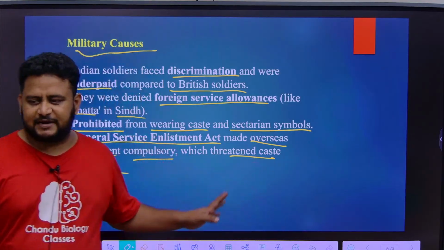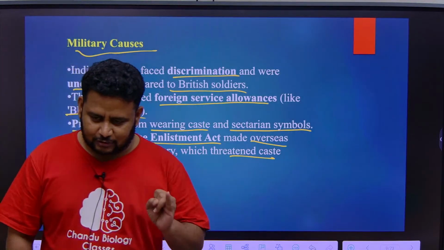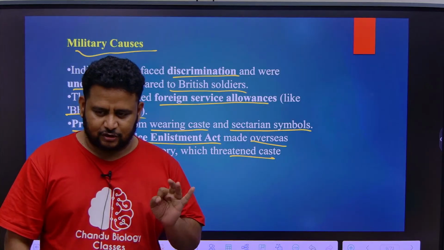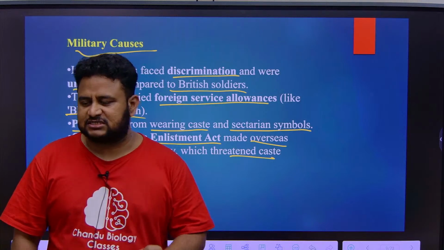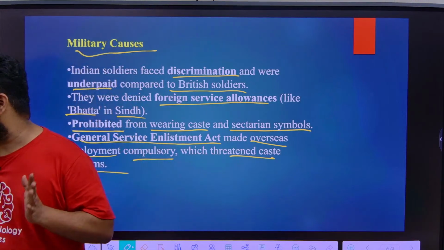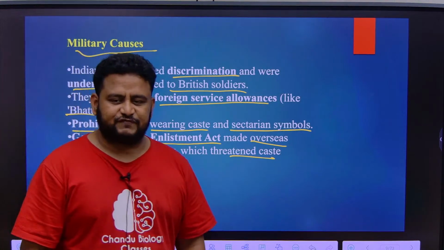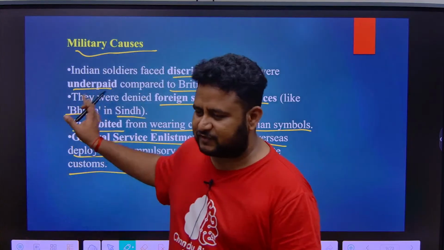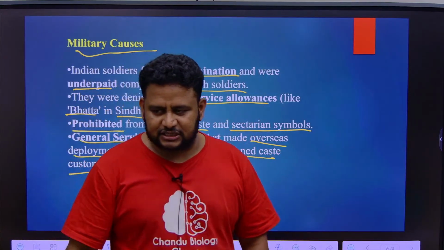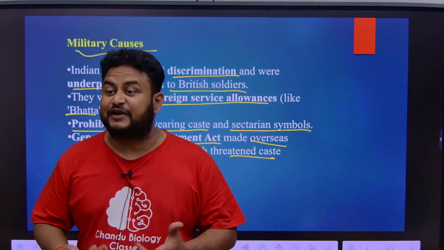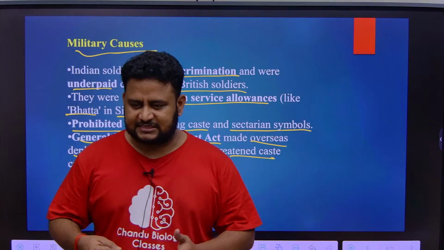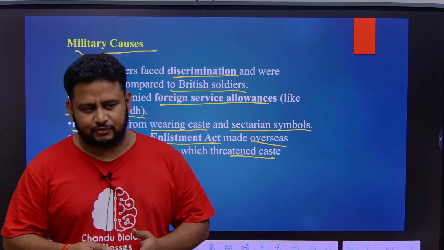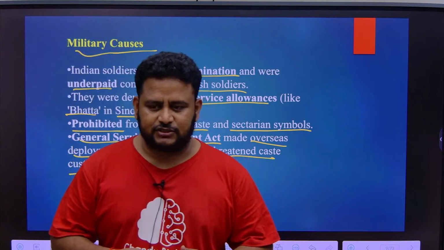So all these things were military causes. We learned the immediate cause, then political cause, economic cause, social and religious cause, and also military cause. These were all the causes that led to the 1857 revolt, so they can ask questions from the causes also. And in the introduction, you should remember the different names that are used: First War of Independence, Sepoy Mutiny, and also Indian Mutiny.